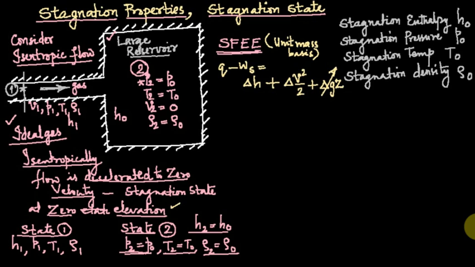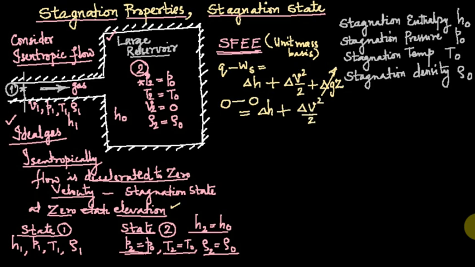So Q is 0, and there is no shaft work. So Q is 0, Ws is 0, and what remains is delta H plus delta V square over 2.